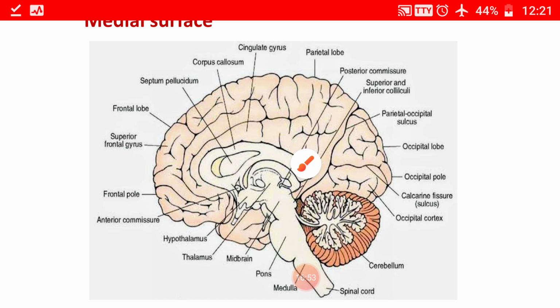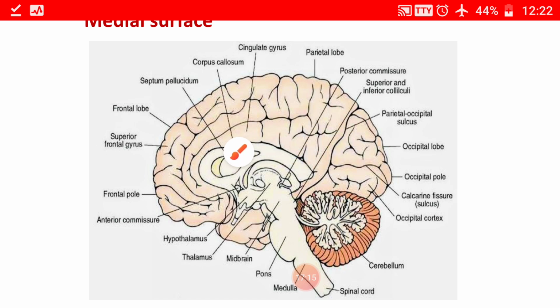Below the corpus callosum there is the septum pellucidum. So this is the septum pellucidum. Just on the posterior aspect of the splenium there runs a sulcus called the calcarine sulcus. This calcarine sulcus gives rise to the parieto-occipital sulcus.